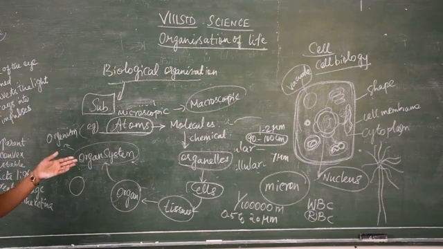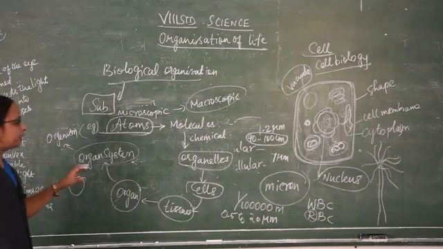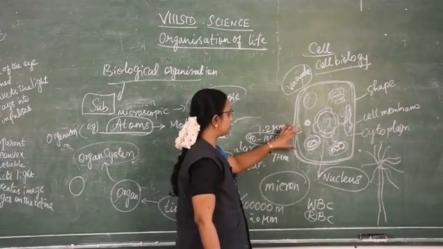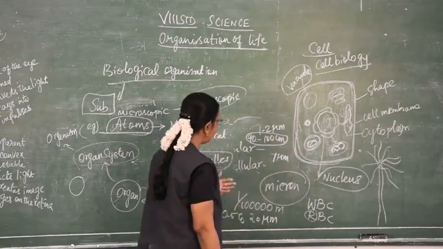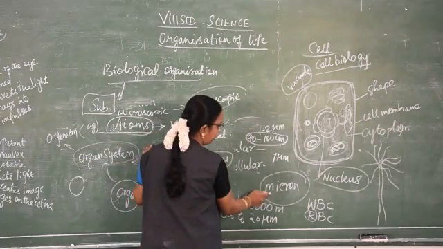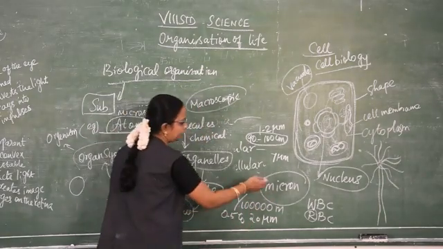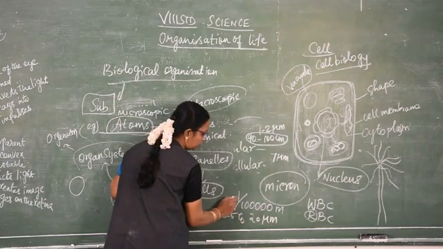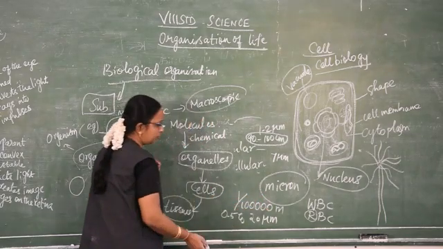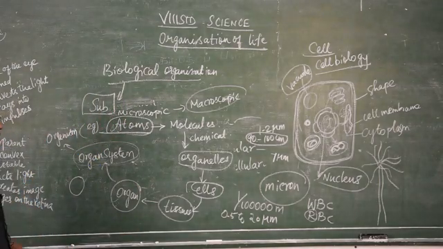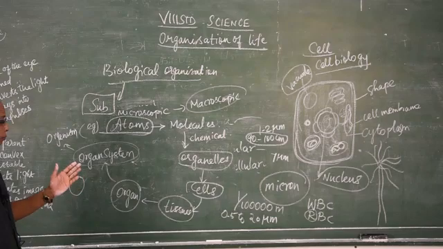When we talk about the structure of the cell, which can be seen only through the microscope, there is an outer layer, the cell membrane, and many organelles. Each organelle does a specific function. The size of the cell is measured with the help of the micron, like centimeter, millimeter. Micron is one of the measurements. 1 micron is equal to 1 by 10 lakh meter. So this is a very small measurement.